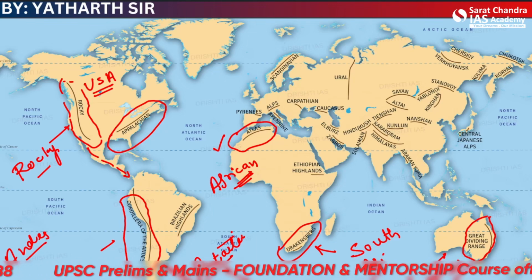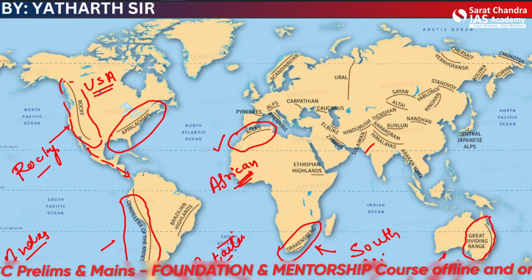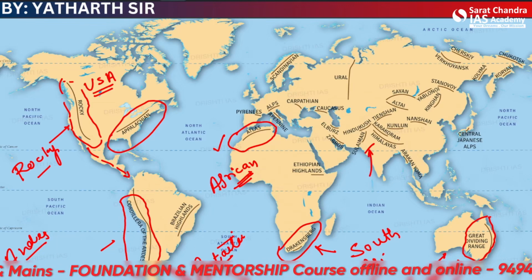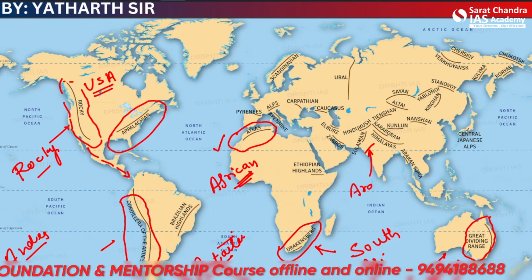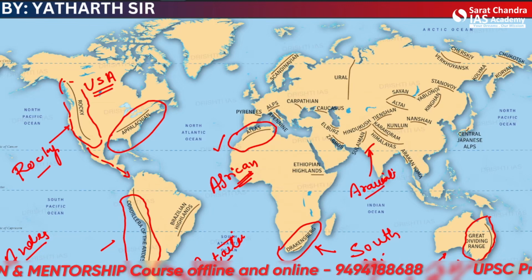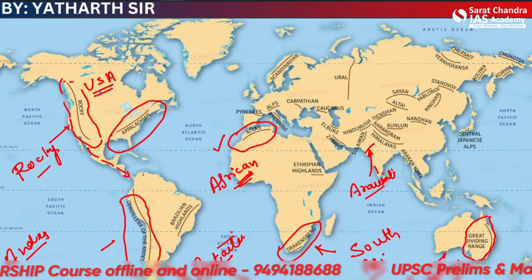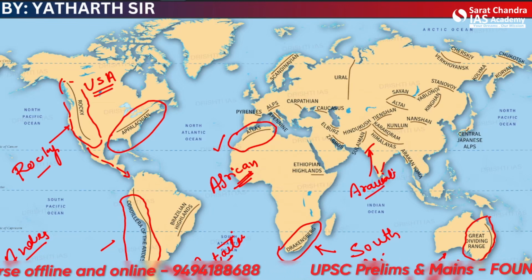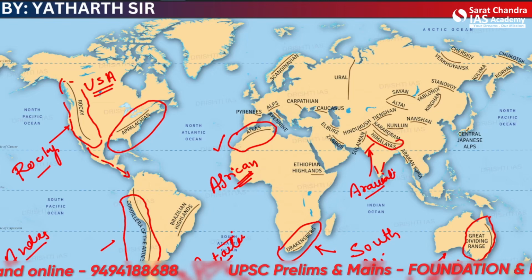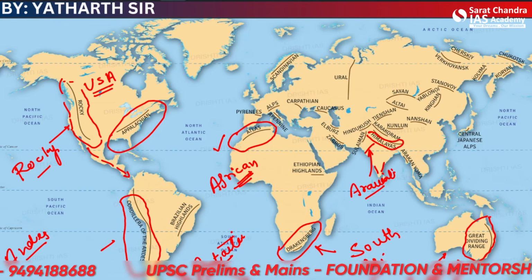About India, we already know there is a very old mountain range here, the oldest mountain of the world, the Aravalli Range. And then there are further ranges of the Western Ghat and the Eastern Ghat. There are Himalayas here, very big range, the youngest mountains.